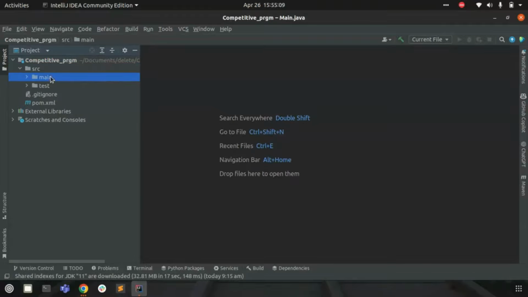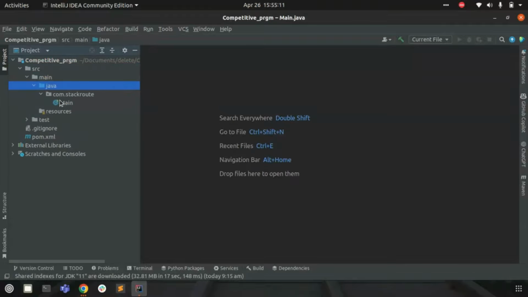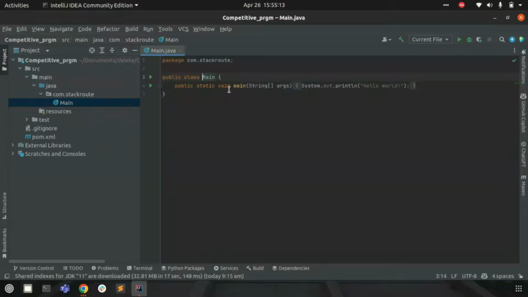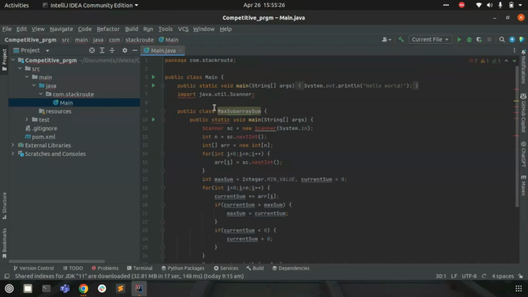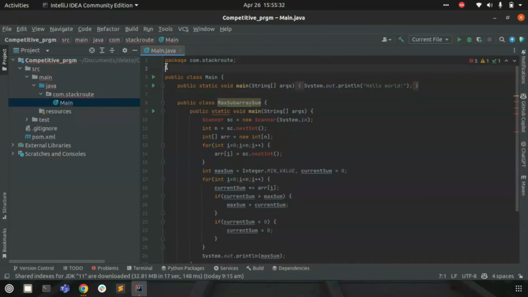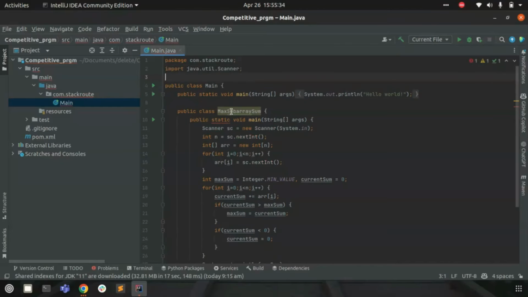If I go to the main class, I'll see only the PSVM, that is public static void main. Along with that, I'll paste the code that was provided by ChatGPT. The import statement was pasted here, so I'll cut it and provide the import statements at the top.